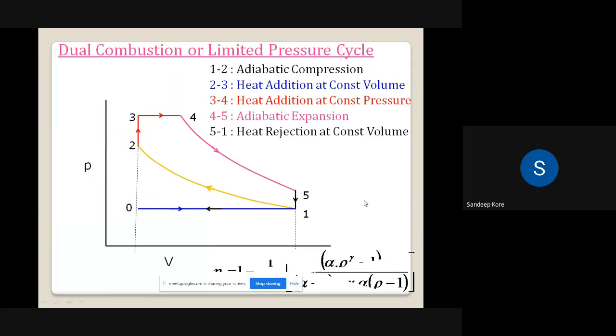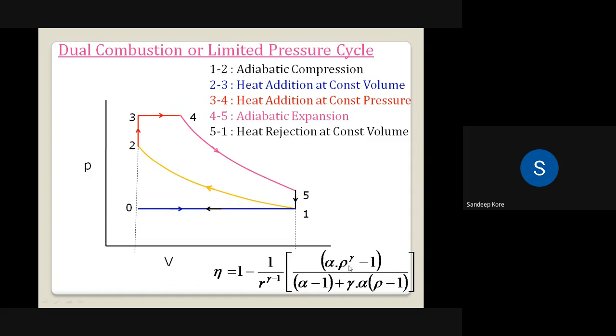So we can find out the efficiency of this particular dual cycle. Okay. Now if you see the formula of the efficiency of dual cycle, it is 1 minus 1 upon r raised to gamma minus 1 into bracket alpha into rho raised to gamma minus 1 divided by alpha minus 1 plus gamma into alpha into rho minus 1.